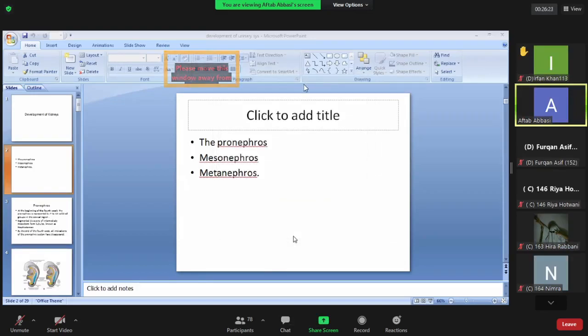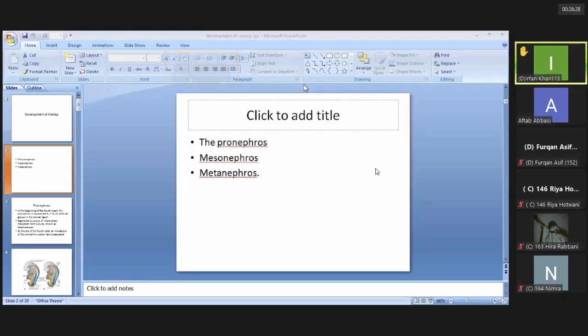Irfan: What is the function of the WT1 gene? It regulates the development of the kidney.